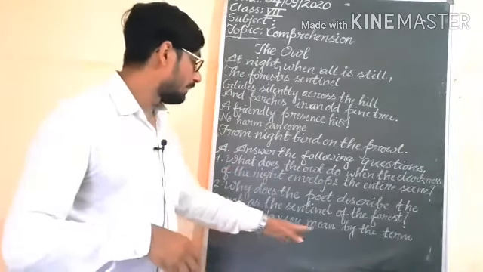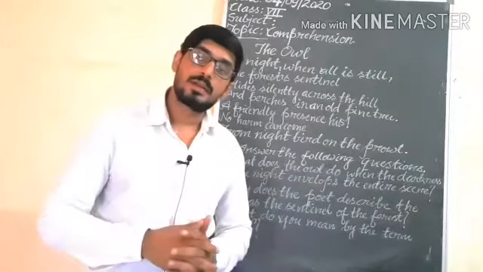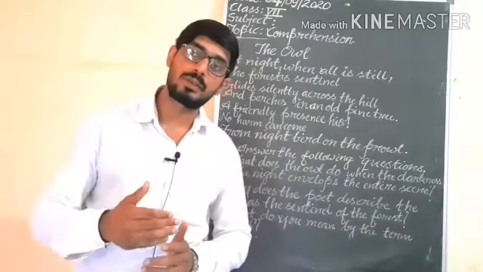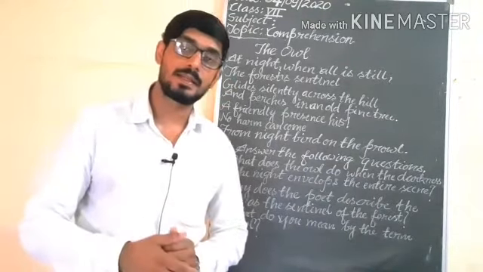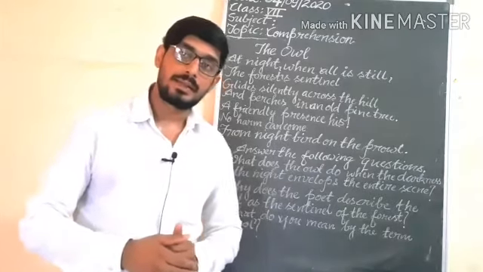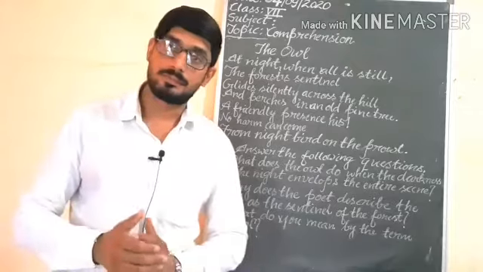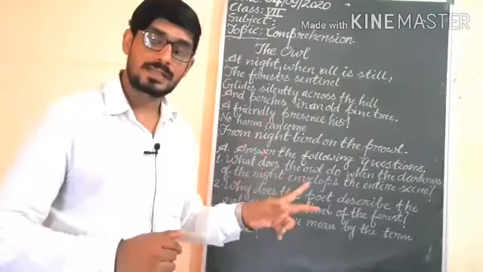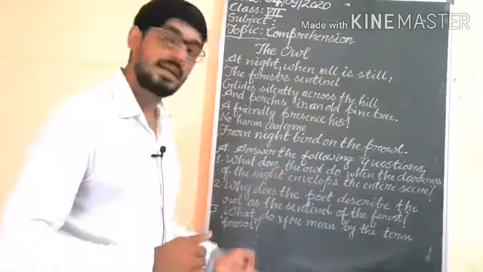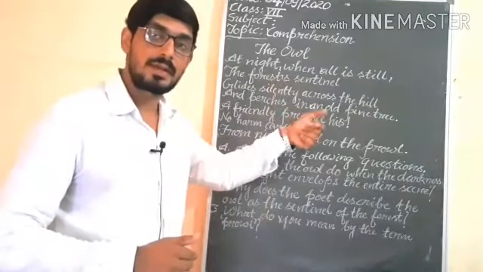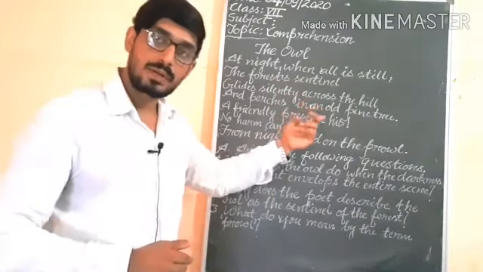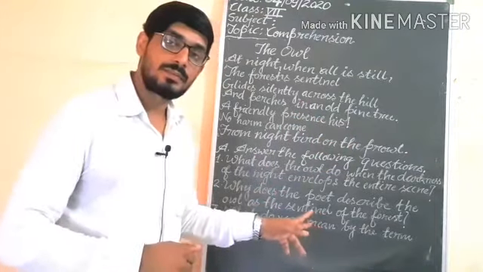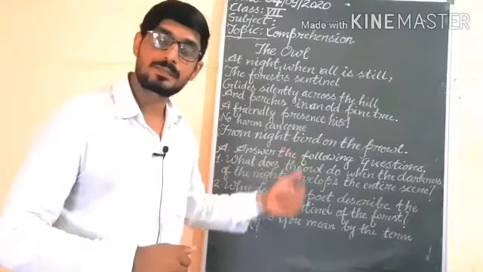What do you mean by the term prowl? What do you understand by the term prowl? Prowl means movement, roaming from one place to another in search of prey. Especially the birds in the night, they go from one place to another in search of prey. Understand? So in this way you will get paragraphs or stanzas, and after that the questions will be there, and after reading paragraphs, reading stanzas, you will try to comprehend, understand, and afterward you will get the answer from the paragraphs or stanzas and you will write your answers.